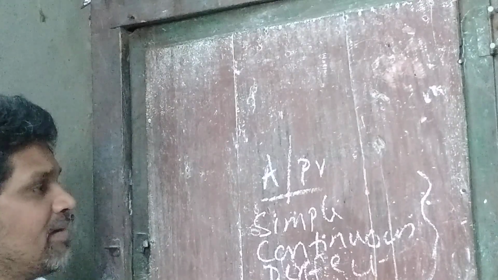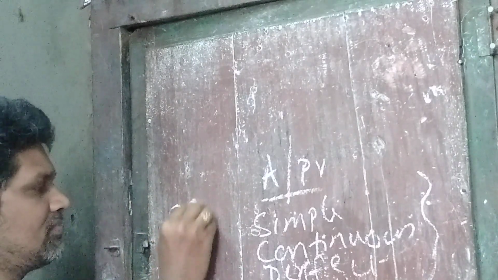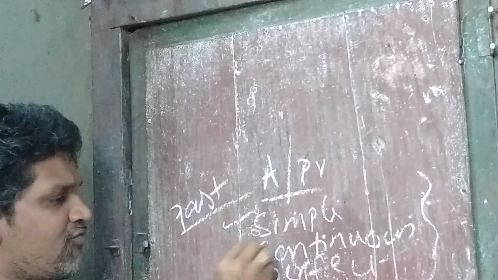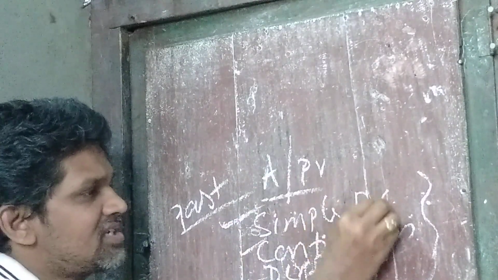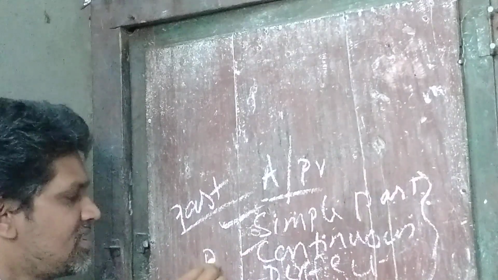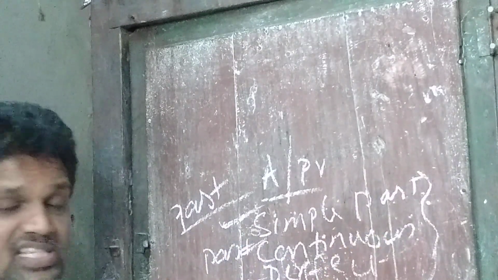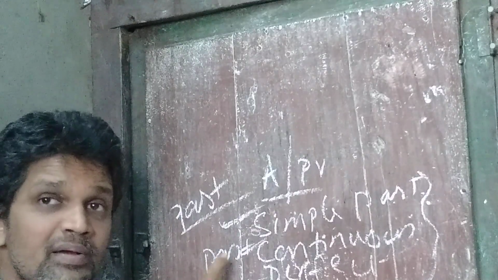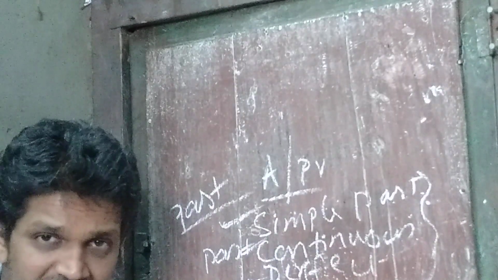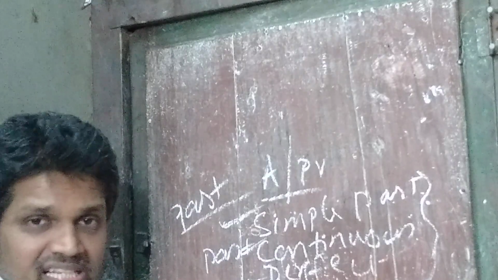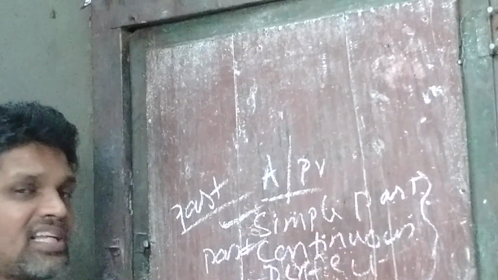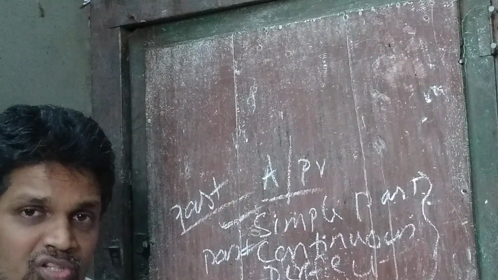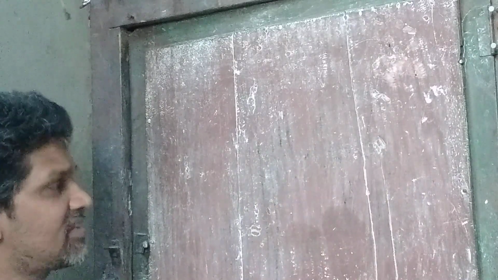So once again, in past tense also we have three kinds of sentences: simple past, past continuous tense, and also past perfect tense. If you know how to change the present tenses, in the same way we convert the past tense sentences also into passive ones. So have a look at the sentences.